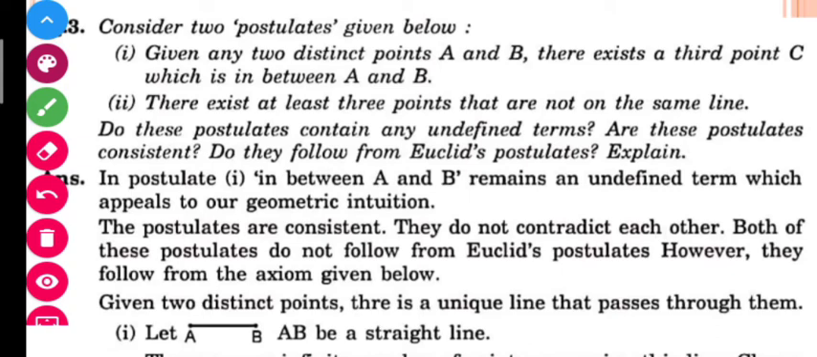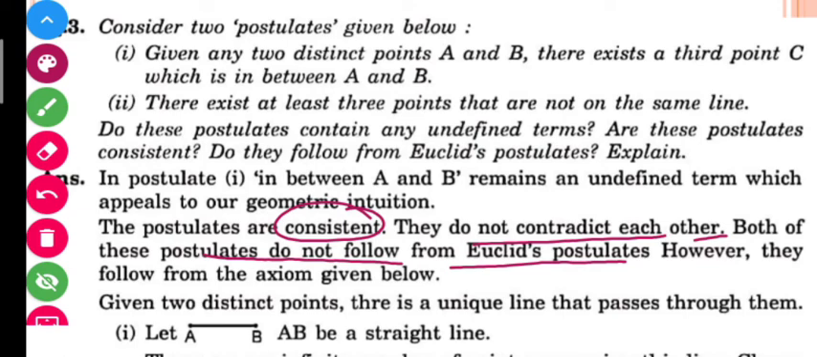Now, they do not contradict each other. Why do they not contradict each other? Because these are different statements, they don't have any connection between the two. And I can say that both of the postulates do not follow from Euclid's postulates. Have you read any Euclid's postulate that is showing these statements? No, we have not read any Euclid postulate. That's why I can say that these postulates do not follow from Euclid's postulates here. However, they are consistent with Euclid's axioms.